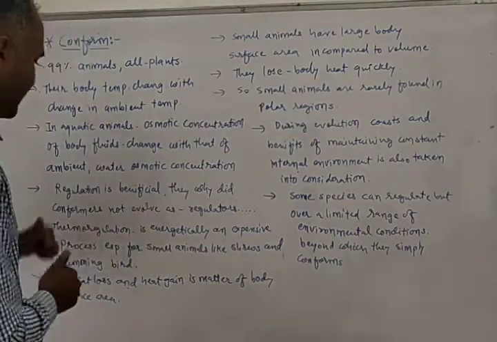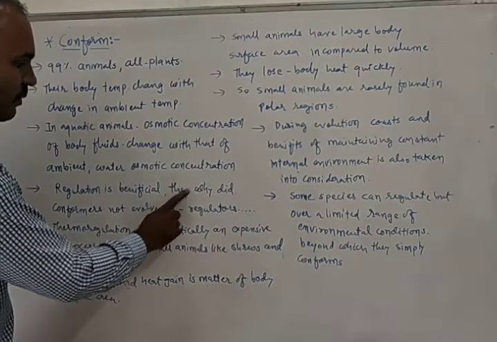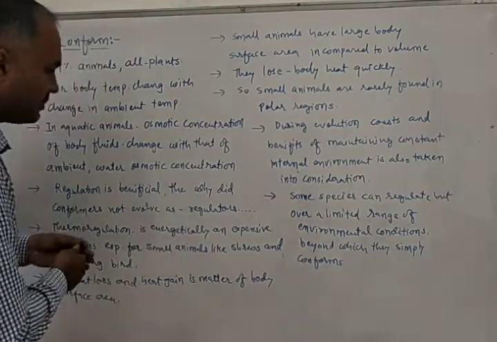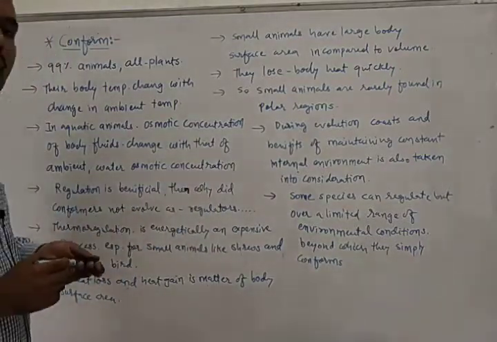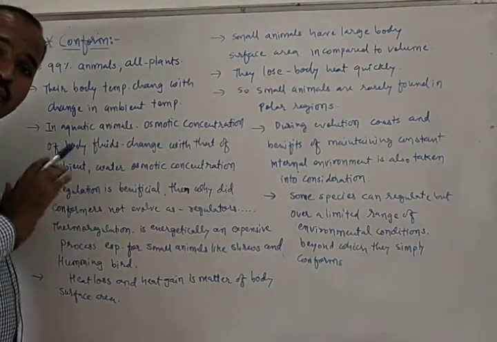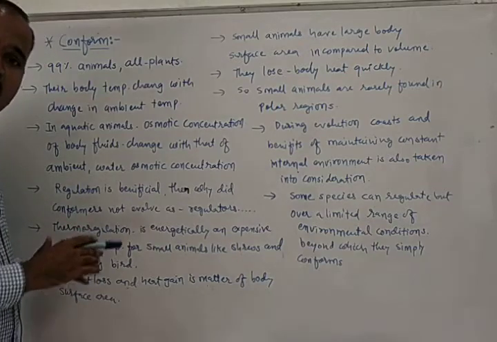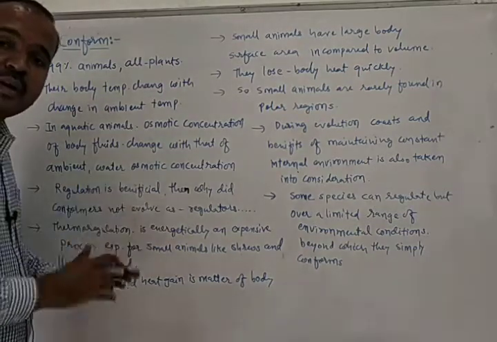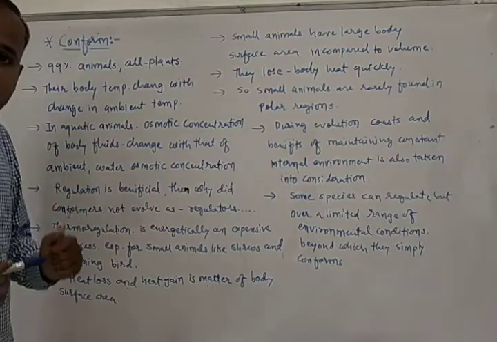So here it is written that regulation is beneficial. Then why did conformers not evolve as regulators? If regulation is the best response to the abiotic factors, then why did the conformers not evolve as regulators? That kind of question will arise in our mind.